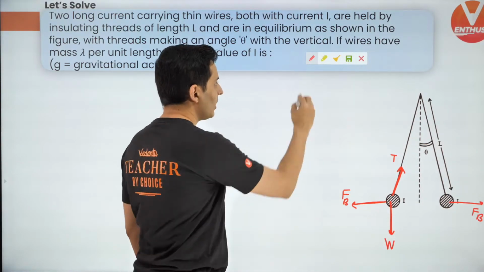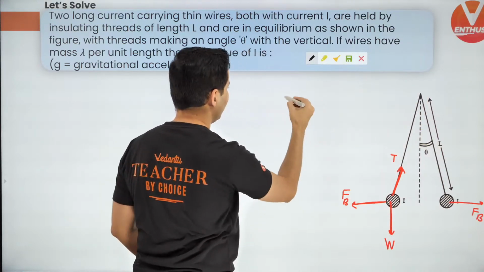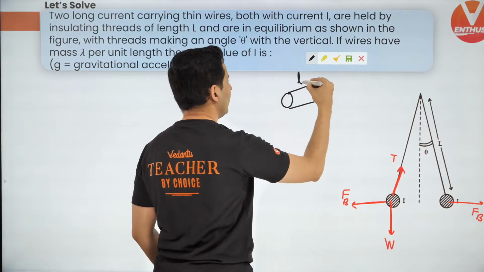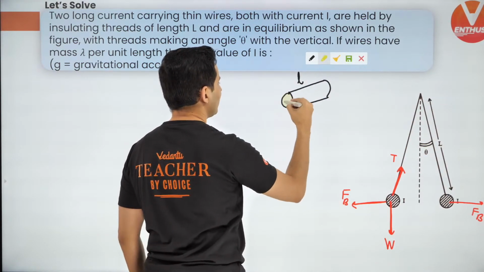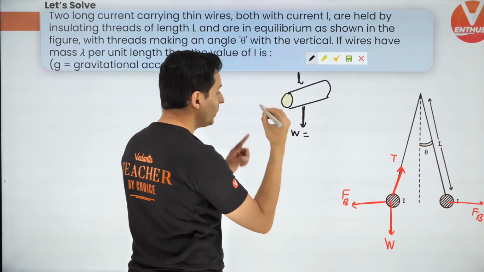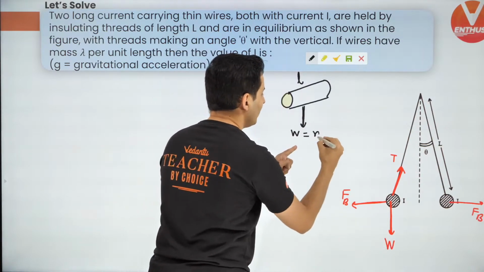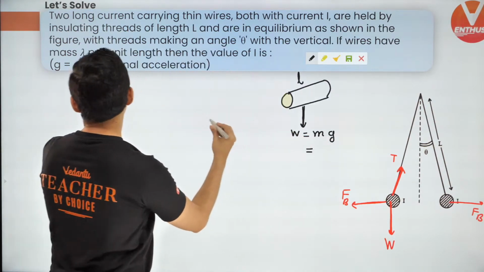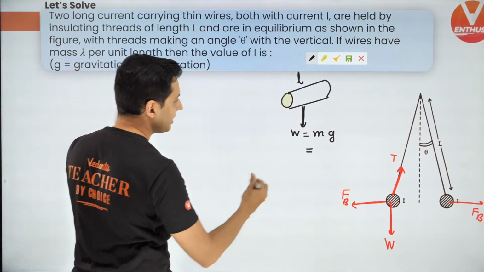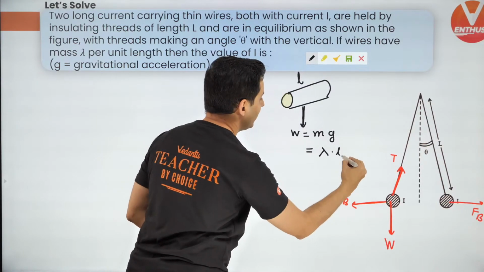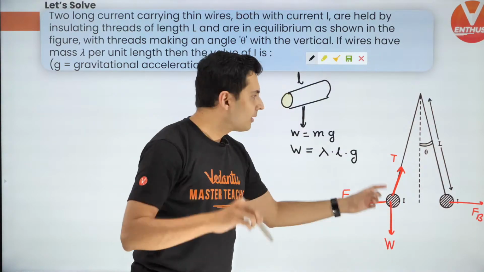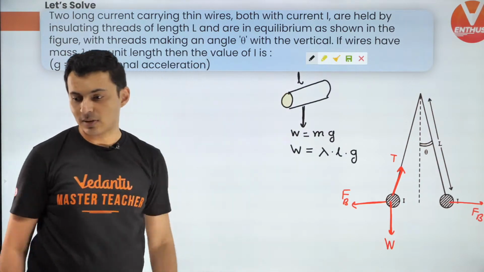Now what is the weight? Let's come to that. Just imagine the wires which are there. So this wire looks like this in 3 dimensions. Let's say this is the length of the wire, and this is the cross section of that wire. Then the weight will be equal to mass into G. But what will be the mass? For that, use this fact: lambda is mass per unit length. So it will be mass per unit length into the length into G. So this will be the weight of that particular section which you have taken, that small section of the wire.